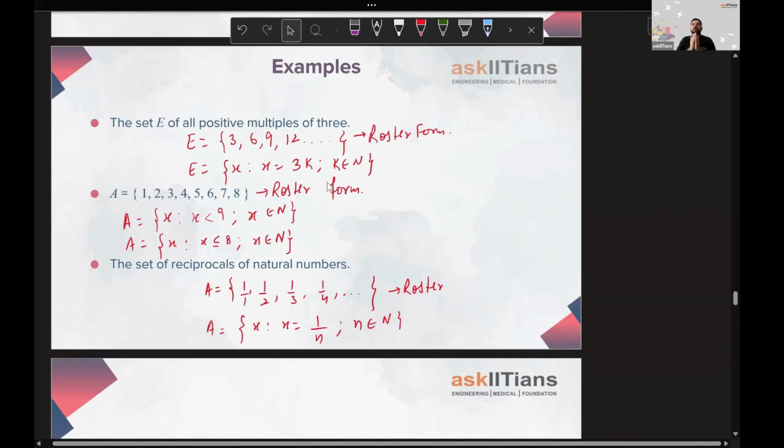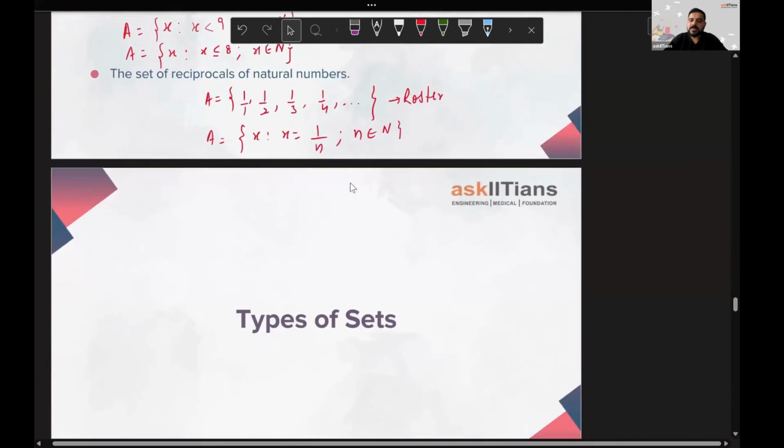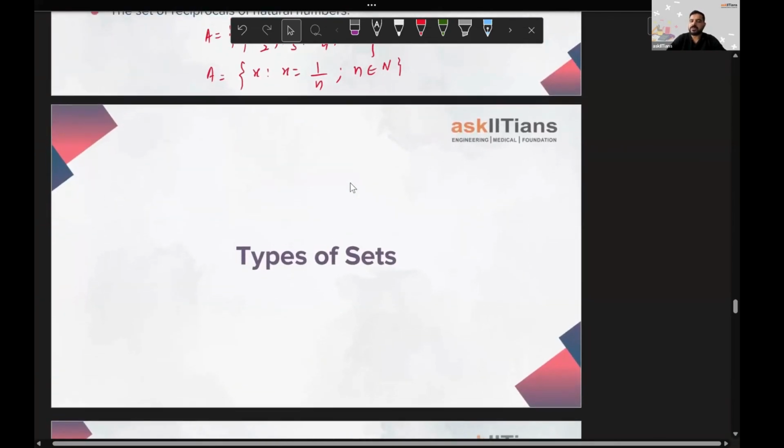Right. So till now we have a good clarity about what sets are, how we write the members of the sets, how we write the name of the set, and the ways of representing a set. We have studied two methods. First is the roster method. Second is your set builder method. Right. Let's move to the next part where we'll be studying the types of sets. There are different types of sets that we'll be studying here.